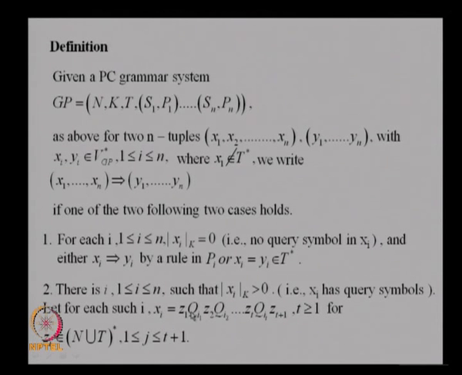The query symbols appearing in x_i are Q_i1, Q_i2, ..., Q_it. Then what happens is, in the next stage x_i is replaced by putting the corresponding string of the i1th component here, the corresponding string of the i2th component here, the corresponding string of the itth component here, and you get y_i.